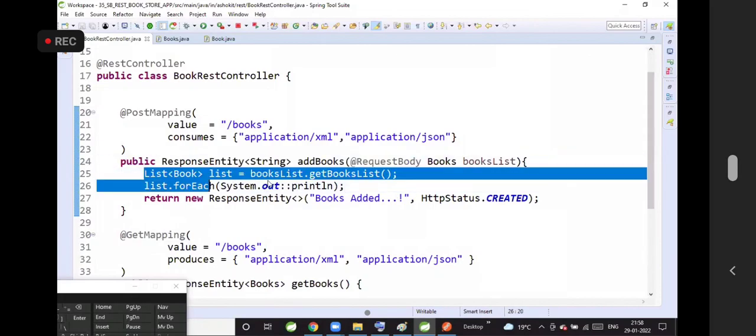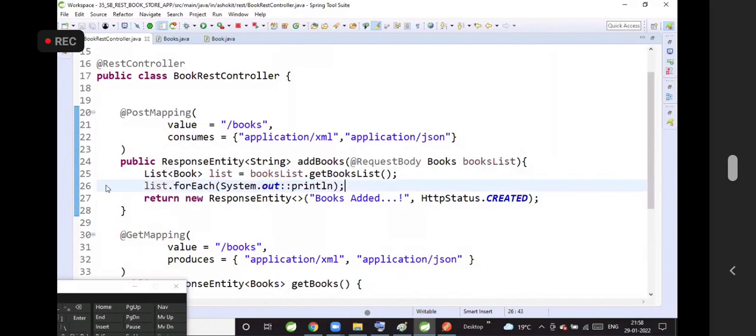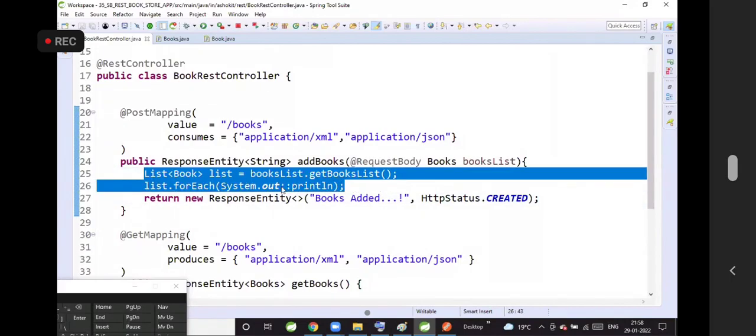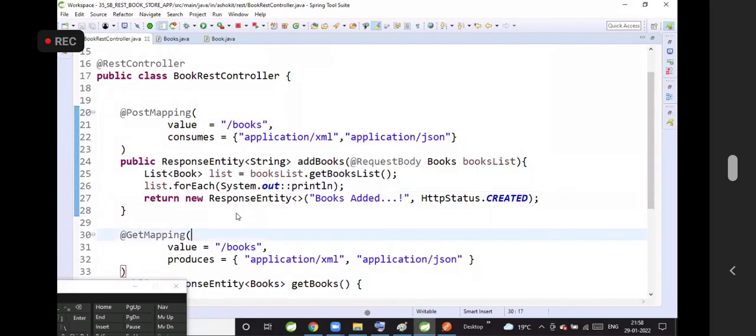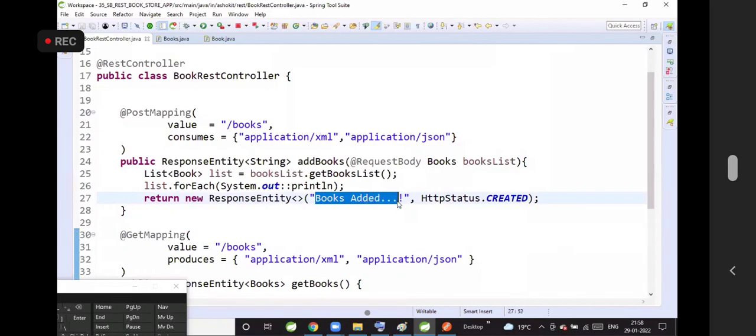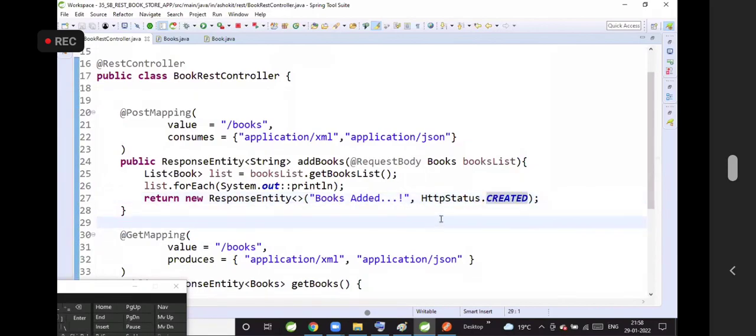Inside this method, we can write whatever logic we want. We can store the record into the database also. But here, what I am doing is just printing on the console and sending the response. What response? String body and status code 201, which is created. You got my point? Very good.